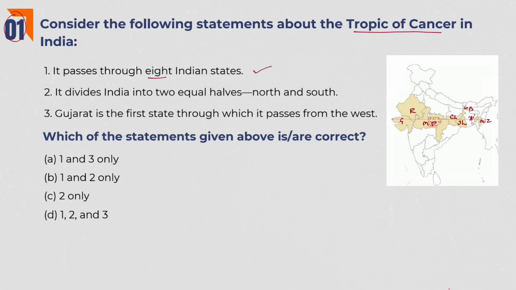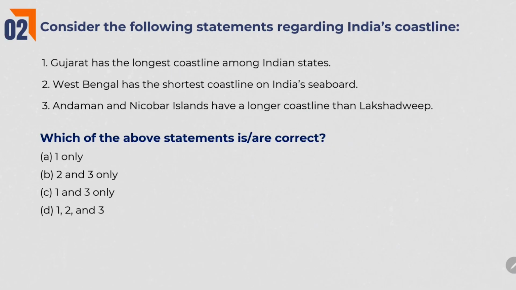Second statement, it divides India into 2 equal halves, north and south. Yes, Tropic of Cancer divides India into 2 equal halves. This is also right statement. Gujarat is the first state through which it passes from the west. And the last state? Mizoram. So obviously, third statement is also right one. Here answer is 1, 2, 3. This question is so basic and factual.